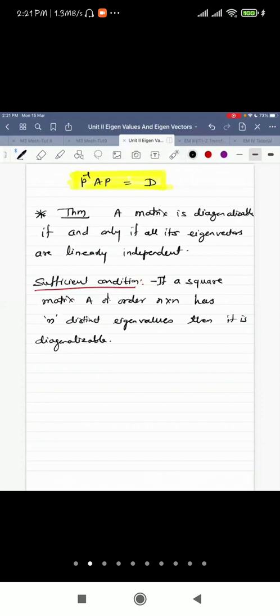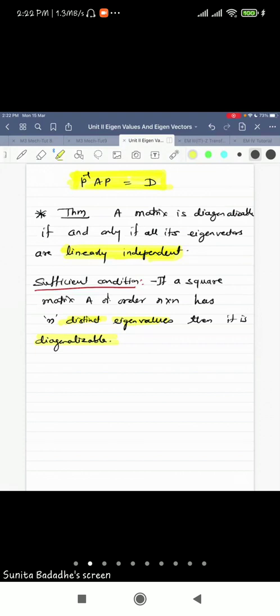And what assures you that there definitely will be independent eigenvectors? The distinct eigenvalues. So whenever the eigenvalues are distinct, certainly it will be diagonalizable. If eigenvalues are repeated, in certain cases it may be diagonalizable. And if it is sure that the eigenvectors are independent, then it is always diagonalizable. Now you don't have to worry about how to check these properties. In examples, you'll come to know whether we are going to get a diagonalizable matrix or not. That is what we are going to discuss in our example.